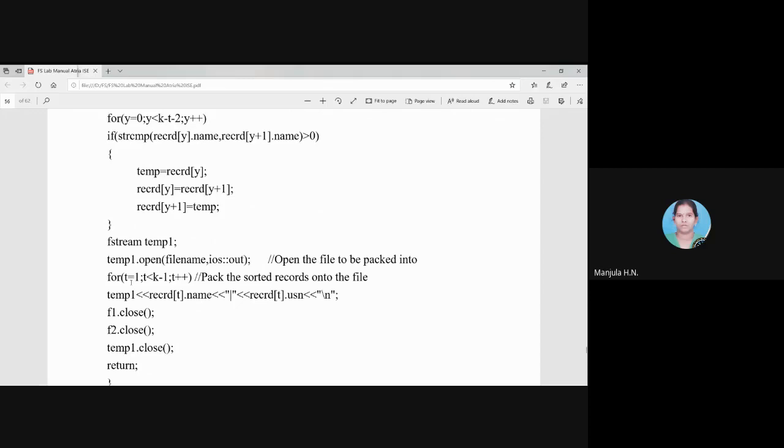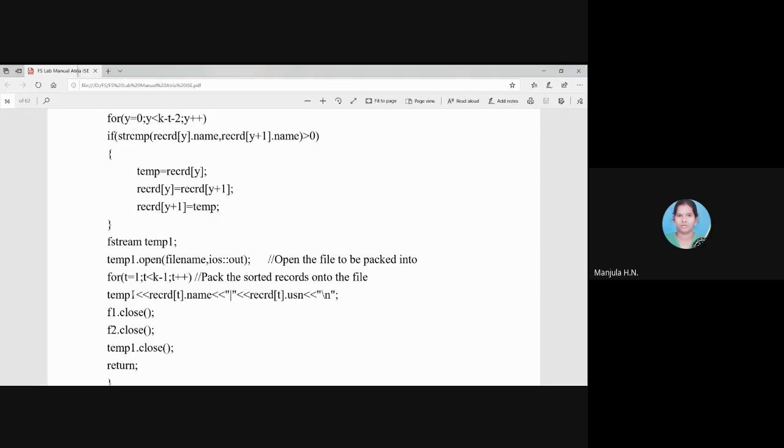For that, for i equal to 1, i less than k minus 1, i plus plus, however many records we have sorted, those many records we are going to pack first. So the record of name is concatenated with the delimiter, then concatenated with the USN, then concatenated with the \n, and the whole record is packed with name and USN with a special character, and that will be redirected to the output file with the logical reference temp1. Now we have packed data stored in the file.